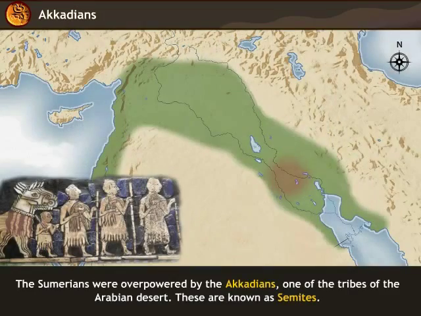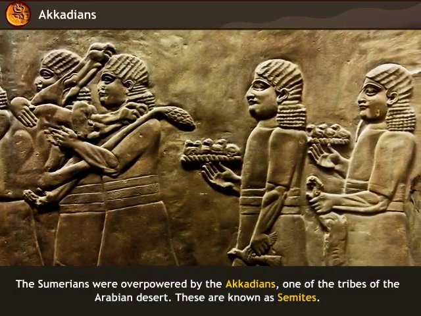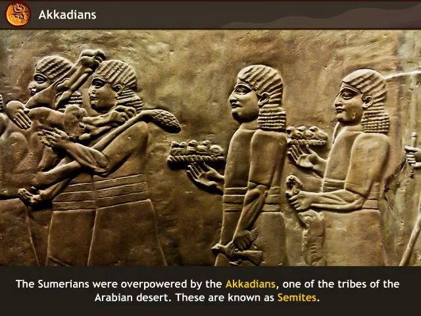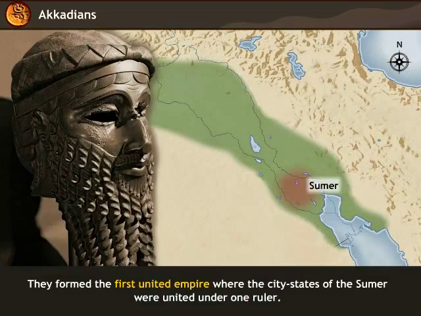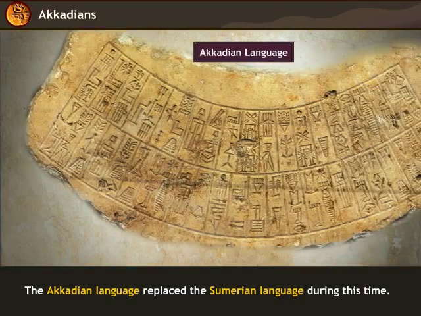The Sumerians were overpowered by the Akkadians, one of the tribes of the Arabian desert. These are known as Semites. They formed the first united empire where the city-states of the Sumer were united under one ruler. Also, the Akkadian language replaced the Sumerian language during this time.